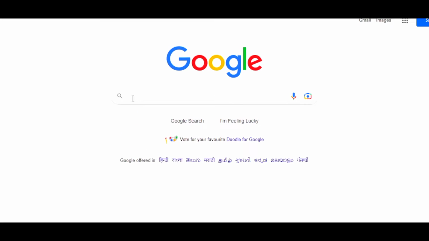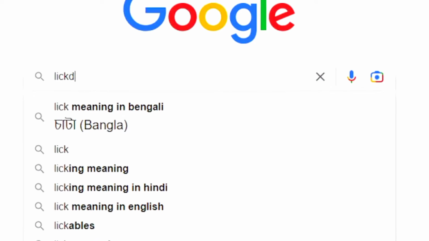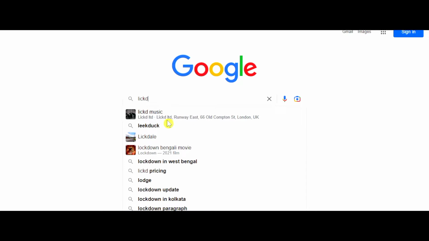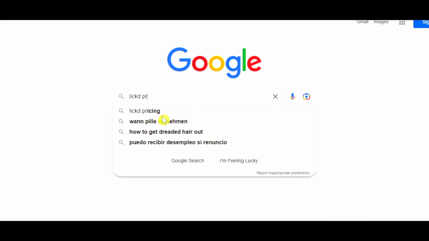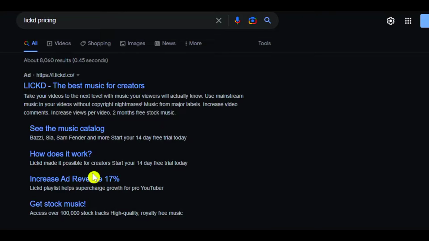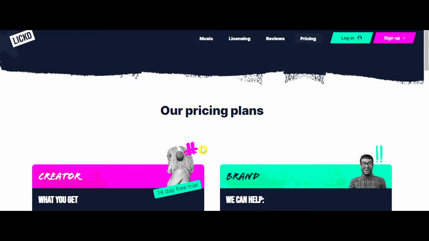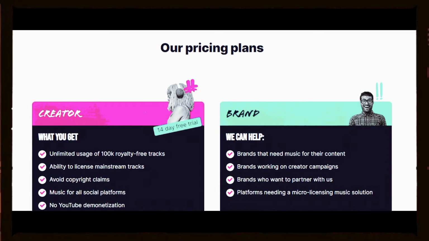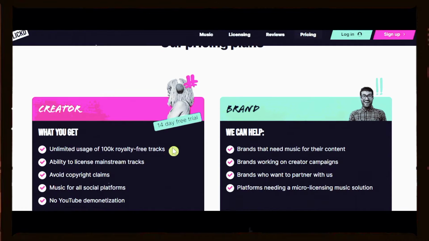Whenever we come into Google, we need to click up here on something that is known as Linked. I know the name is something like this, so we need to choose Linked pricing. Whenever we choose up here, you can see this is the company that we are talking about. This is being used by professionals. If you are a creator, you can actually use unlimited 100k royalty free tracks. You get a 14-day free trial, and you can go on to the things.